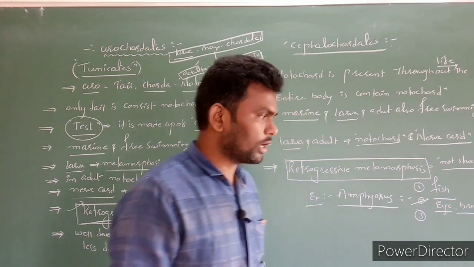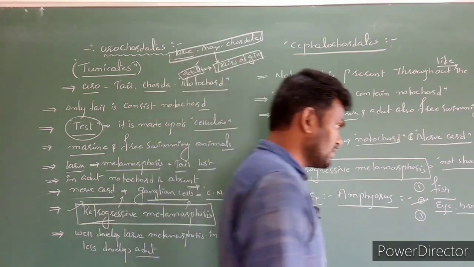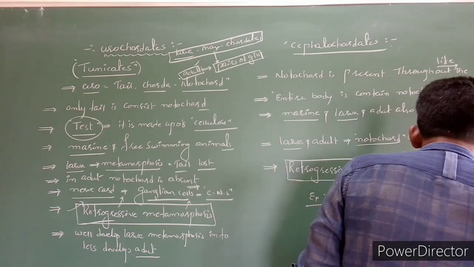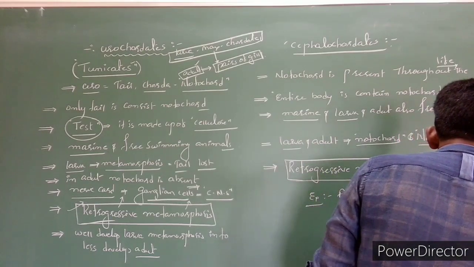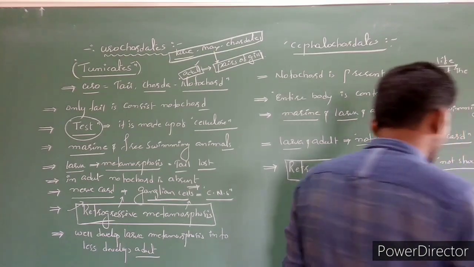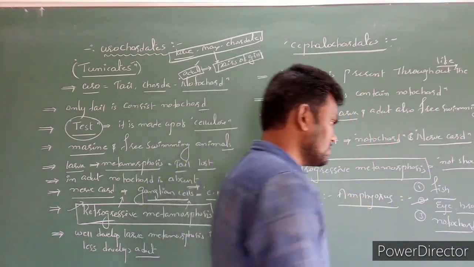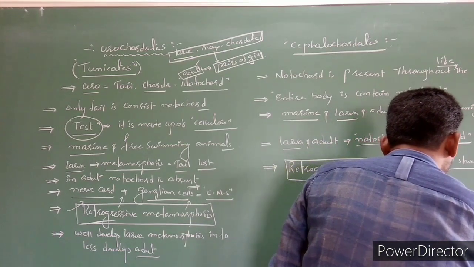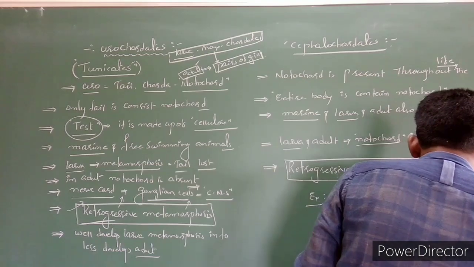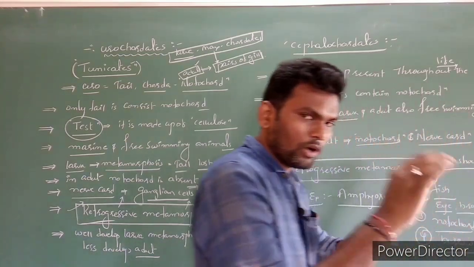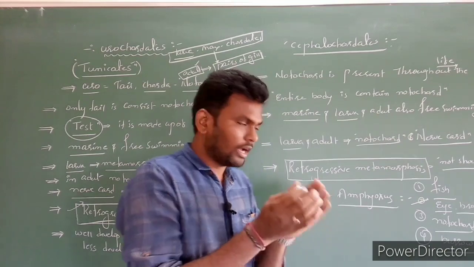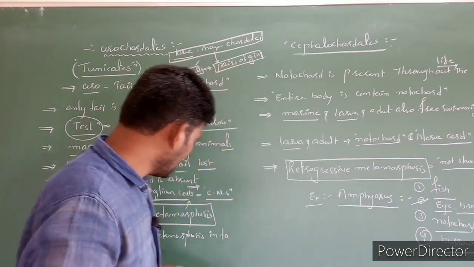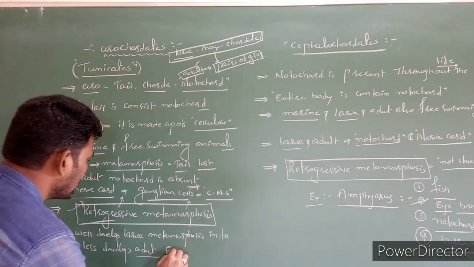Only the notochord and a nerve cord are present. This species can burrow in sand. They make small burrows and survive in those burrows. Clear?